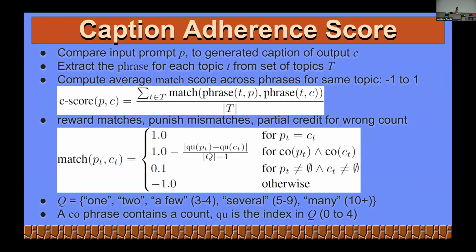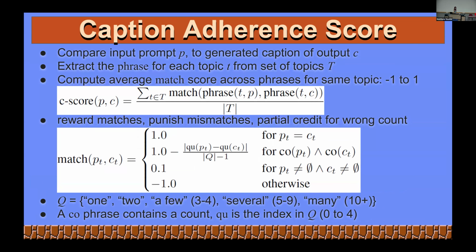So in order to test how well our models have done outside of just the loss function, we're using our caption adherence. The idea behind this is we take our original caption, and that's like this long phrase with a bunch of different elements, and we compare it to the caption that the model generates for the level scene that the model generates. Then we can compare each of these caption phrases together to get a score, which we're going to be averaging.